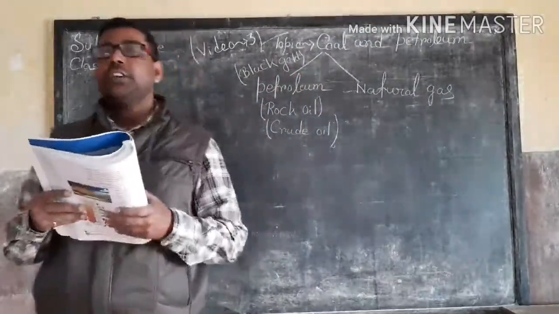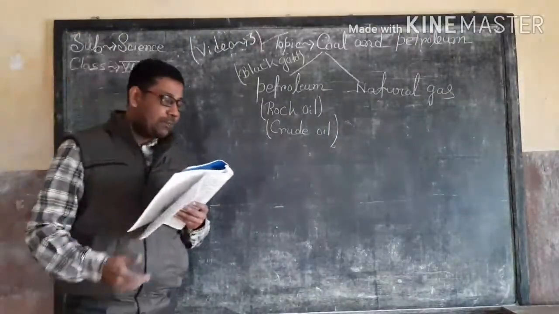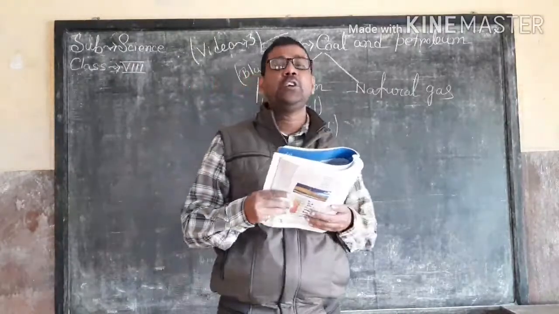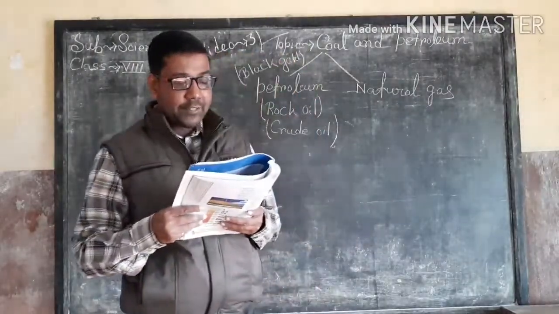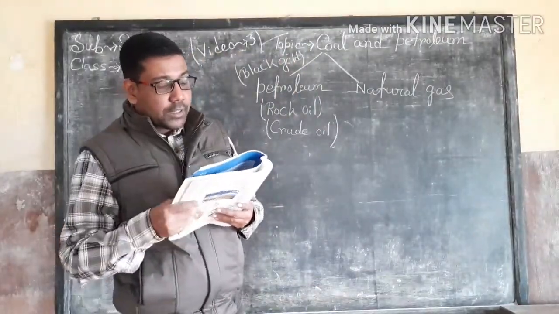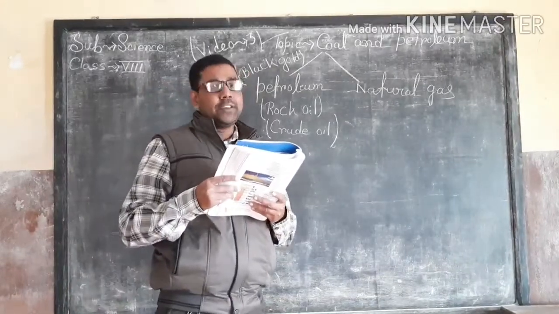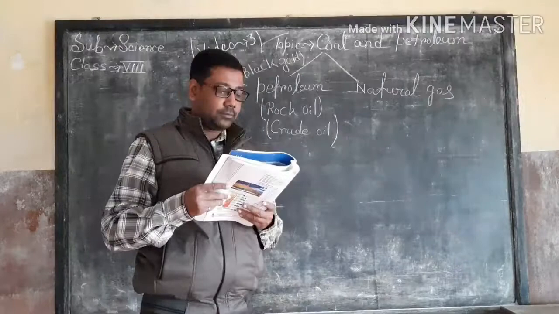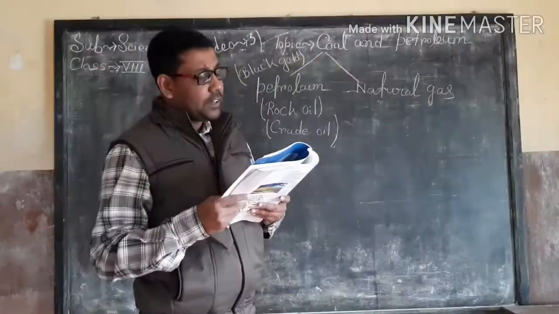The first constituent of petroleum is petroleum gas, known as LPG, liquefied petroleum gas. It is used as fuel for homes and industries and in the production of carbon black. Next one is petrol.